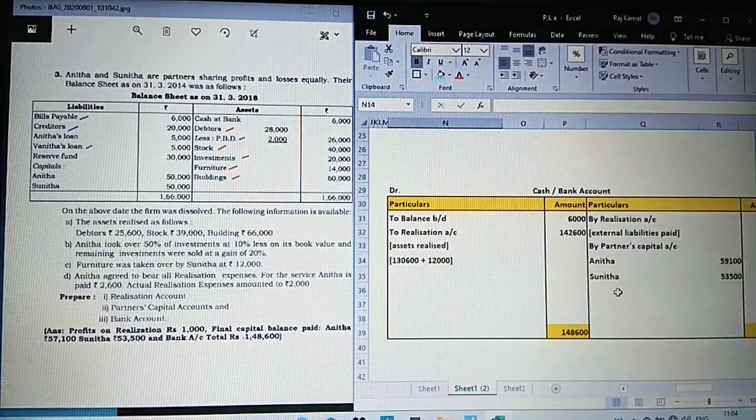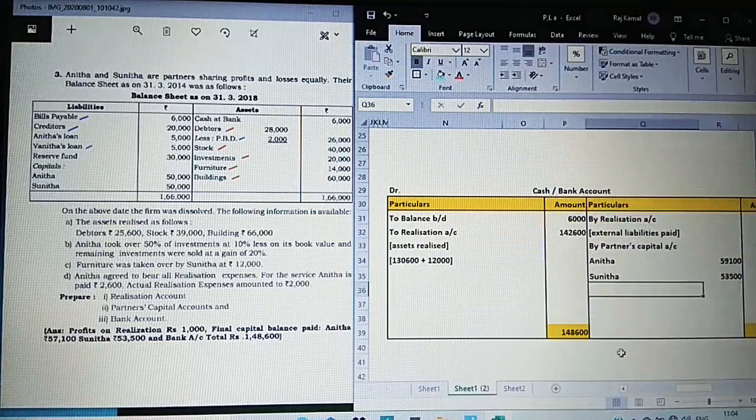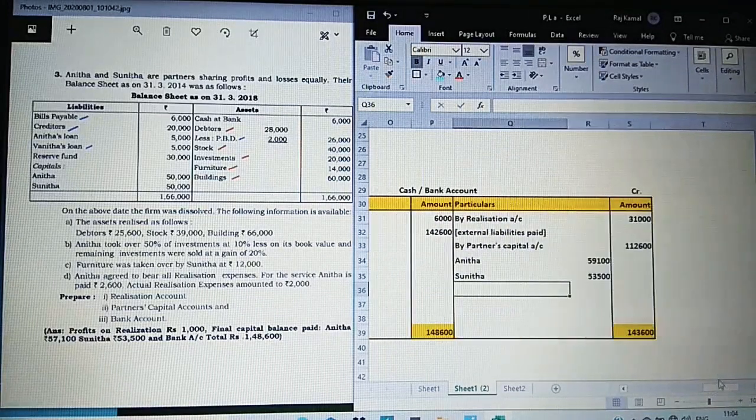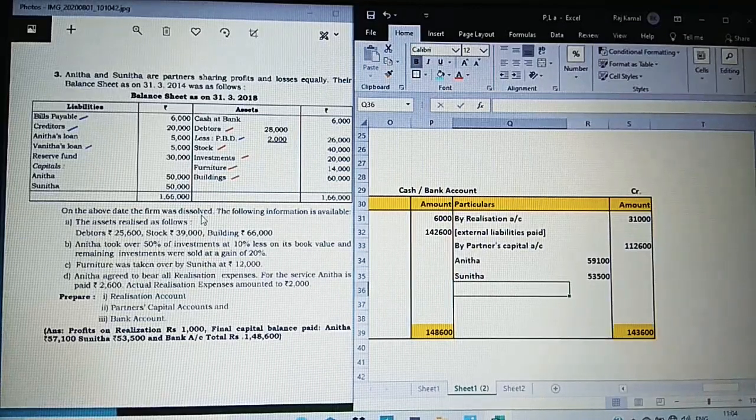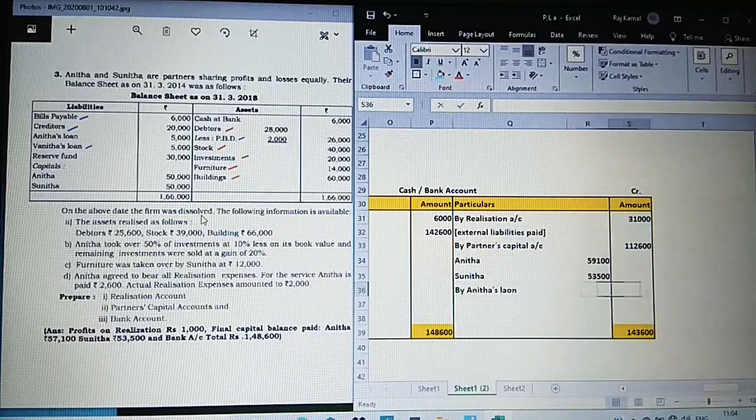Yes. Next, before closing up this cash or bank account, I've told you people, you should always check for the opening balance sheet and see that any partner's loan is there. Yes, can you all observe Anita's loan of 5,000? Yes, we have to pay it. So it is by Anita's loan.